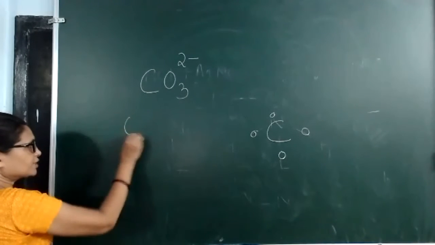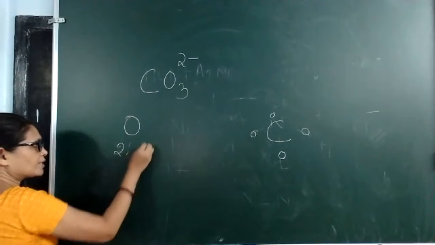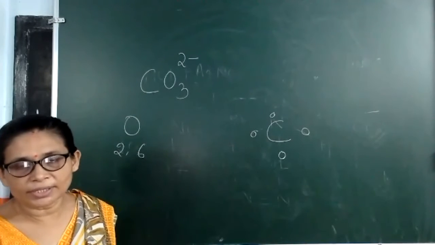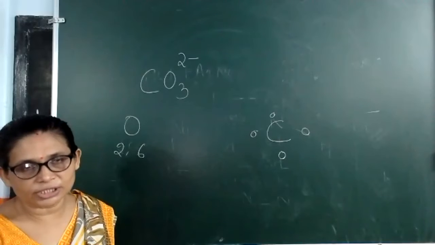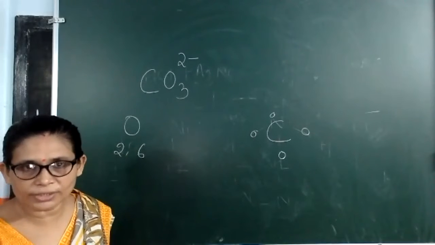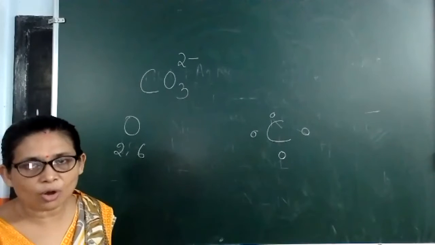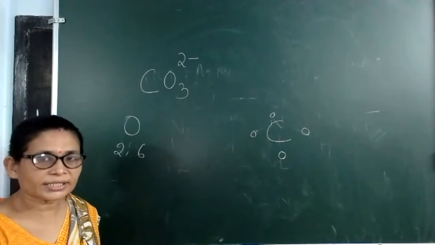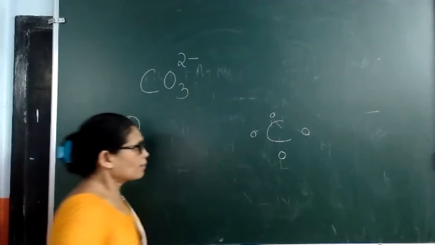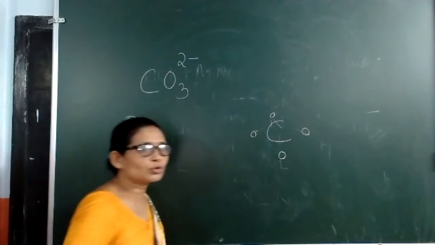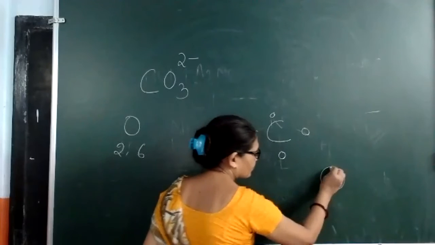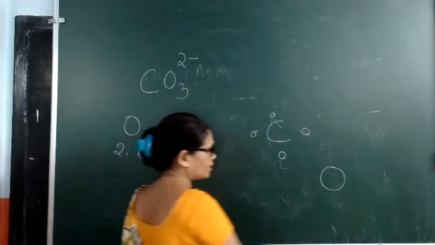We know for oxygen, the configuration is 2 and 6. That means it needs 2 more electrons to complete its octet by mutual sharing. So one oxygen needs 2 more electrons to complete its octet. Let us take the first oxygen atom and see how it can complete its octet by mutual sharing of 2 electrons. Here I am taking the first oxygen atom with 6 valence electrons.